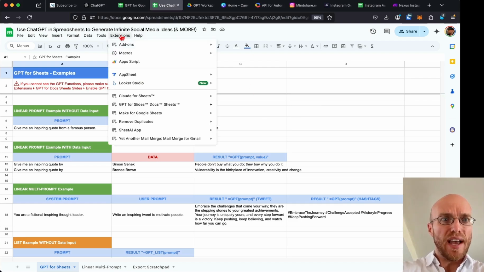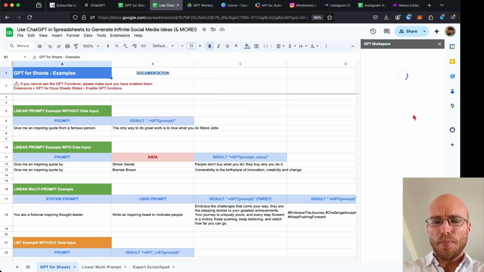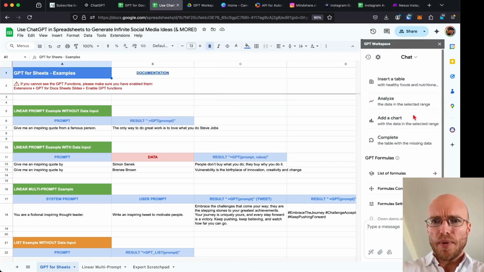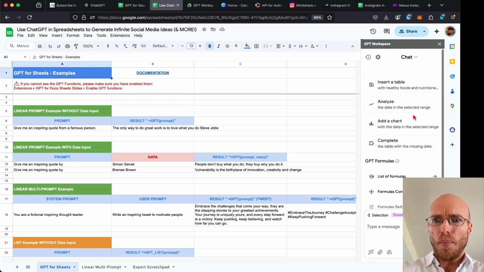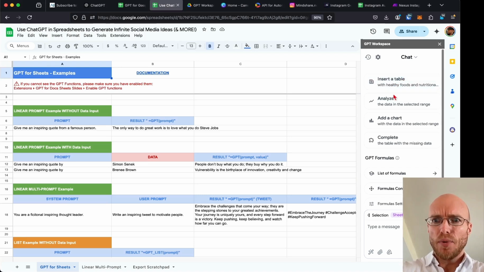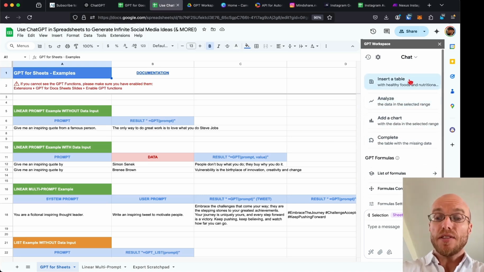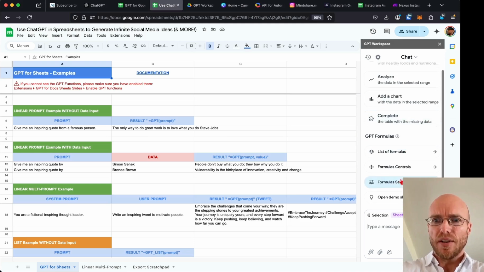As you could see, I have this extension over here, this little, let's see, just start. It's going to pull up my sidebar. Now, this is helpful because it actually has a whole bunch of cool things that you can use. I'm not going to be really working in this sidebar much because I'm going to be showing you the actual formulas in place. But this is a great way to just explore. You can find some help stuff, a demo sheet, and a few other things.